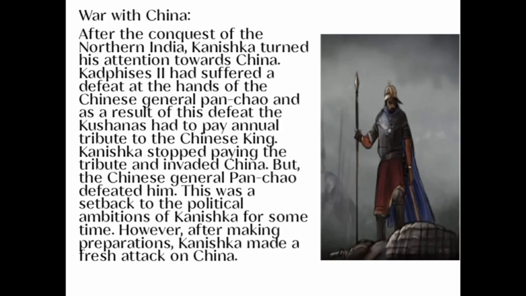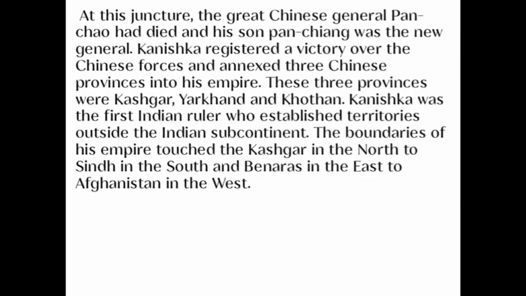However, after making preparations, Kanishka made a fresh attack on China. At this juncture, the great Chinese general Pan Chao had died and his son Pan Chiang was the new general. Kanishka registered a victory over the Chinese forces and annexed 3 Chinese provinces into his empire. These 3 provinces were Kashgar, Yarkand, and Khotan. Kanishka was the first Indian ruler who established territories outside the Indian subcontinent. The boundaries of his empire touched Kashgar in the north to Sindh in the south, and Benares in the east to Afghanistan in the west.